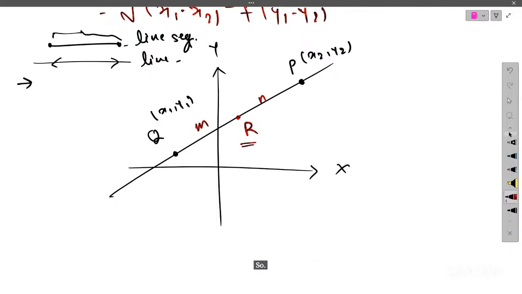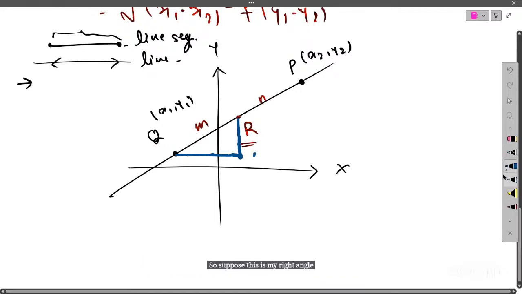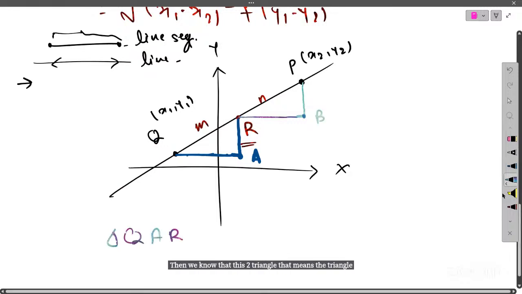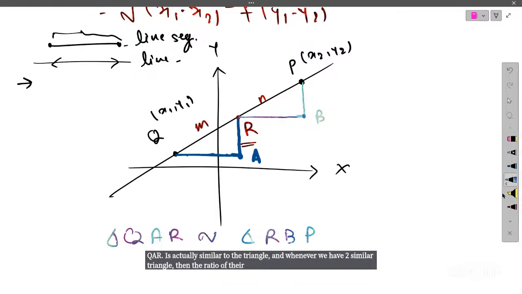Okay. So for that, again, we use geometry. So what is our geometry here? Suppose I make a right angle triangle here, and let's name this point to be A. And again, if I make another right angle triangle here, let's name this point to be B. Then we know that these two triangles, that means the triangle QAR, is actually similar to the triangle RBP. And whenever we have two similar triangles, the ratios of their respective edges are the same.